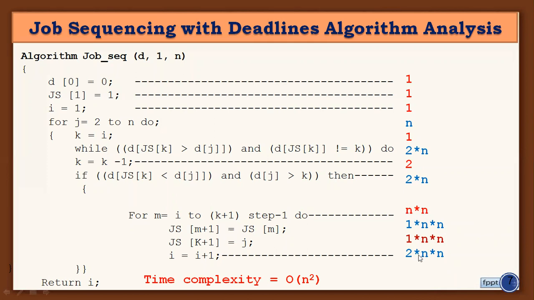That means 2, 3, 4, 5, 5n square. So 5 is the constant and n square is the order. So simply ignore the 5, and you will get the answer: order of n square. So the time complexity of job sequencing with deadline is order of n square.